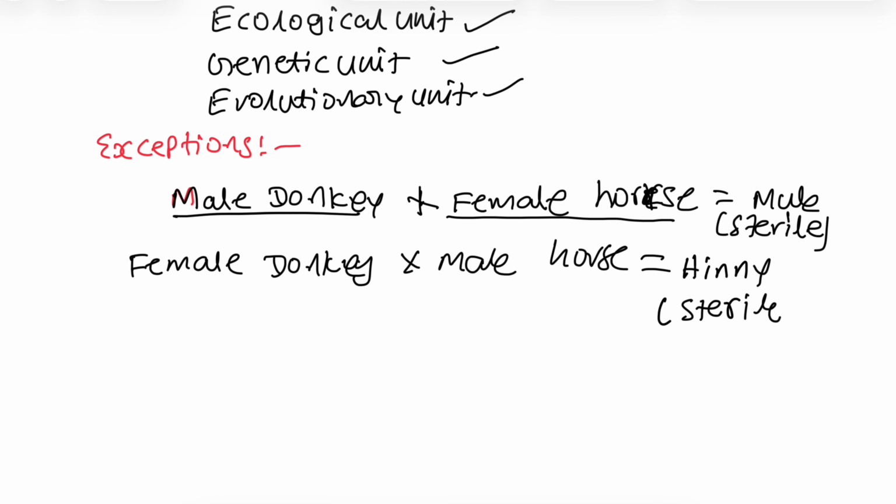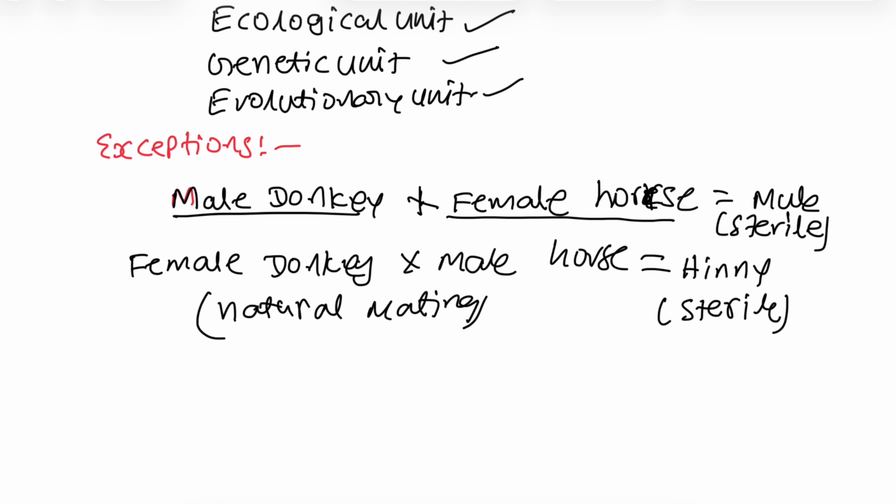According to biological species concept, only the same species should interbreed, but there are some exceptions, because here donkey is one type of species and horse is another type of species. They can mate and they can form offspring, but those offspring are sterile. They can show natural mating, no need of any artificial things, natural mating.